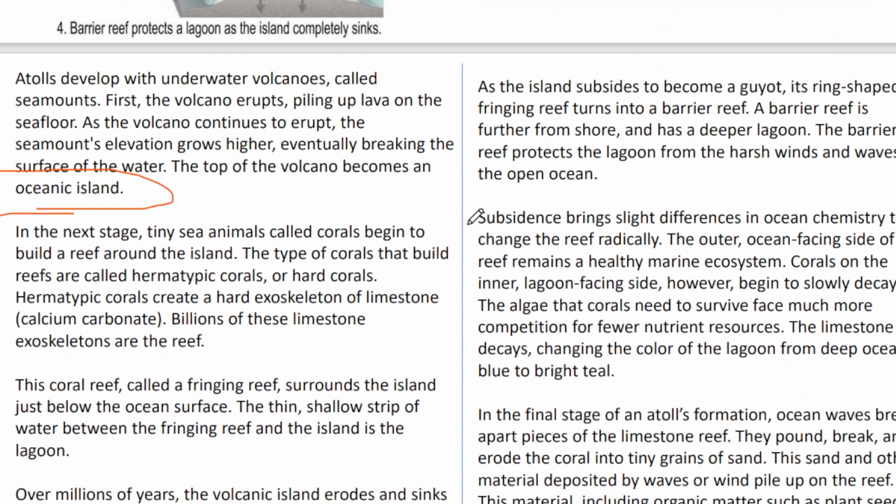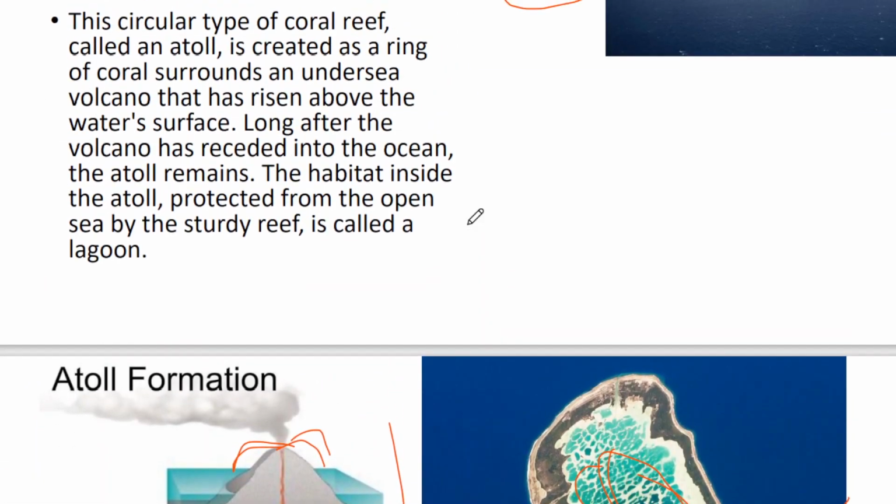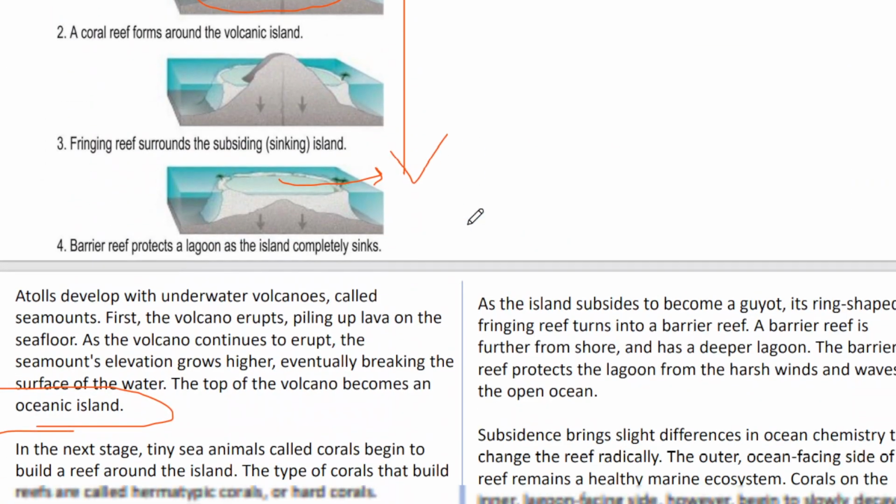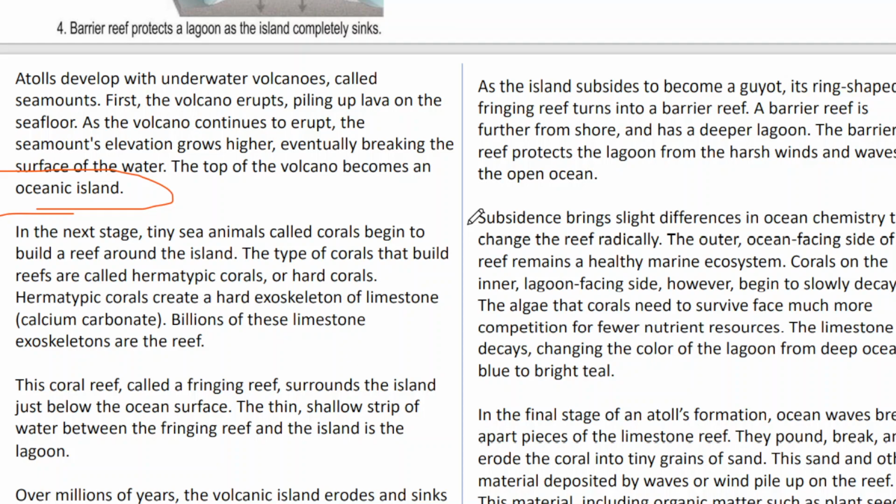So this was about the types of coral reefs and how the atoll is formed. In the next class we will discuss the different theories about coral reef formation.